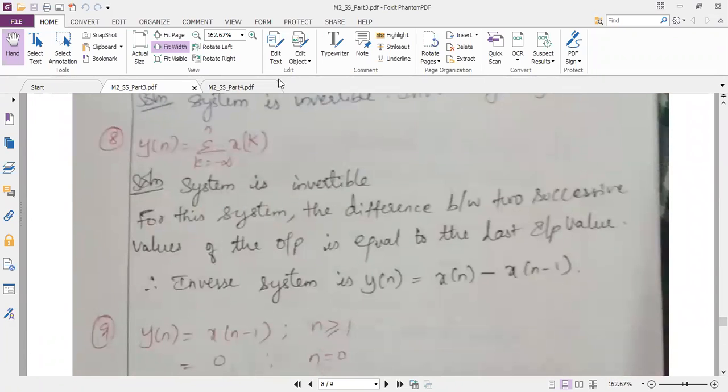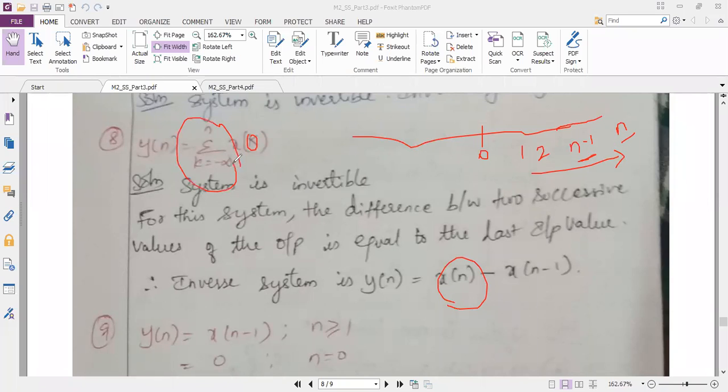So the answer is, I am taking x of n. See, this k I am taking n as the reference. I know my scaling. So 0, 1, 2, 3, n. Okay. So n, and I can write like this better. So before n, I will get n minus 1. Suppose if my n is 2, so 2 minus 1 is 1. So it follows the scaling like this. So since the question is summation, I should write the common answer in terms of difference. So see here, if your first value is x of n, then it is the difference of the previous value, x of n minus 1. So this is your answer.